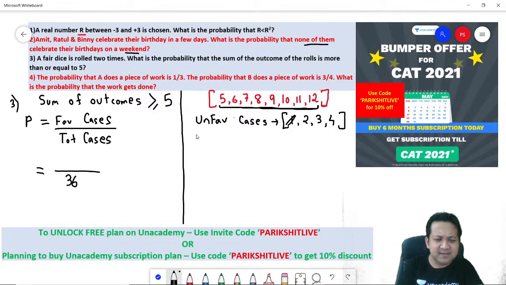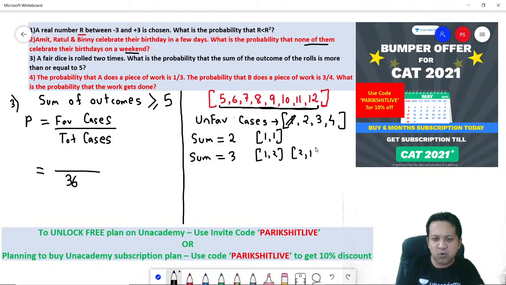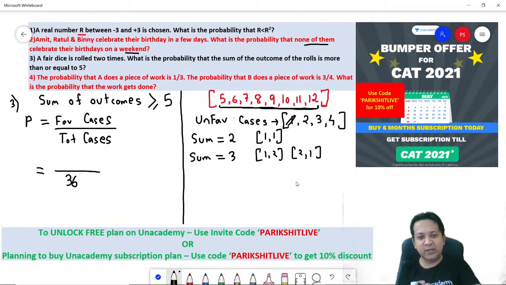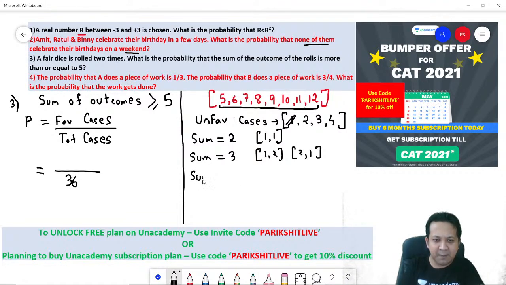So 1 is out of the question. Let's look at it. Sum is 2. If the sum is 2, what is the possibility? The only possibility is 1 plus 1: 1 on the first die, 1 on the second die. Similarly, if you get a sum 3, what could be the possibilities? 1, 2 or 2, 1. 1 on the first die, 2 on the second die, or 2 on the first die, 1 on the second die.